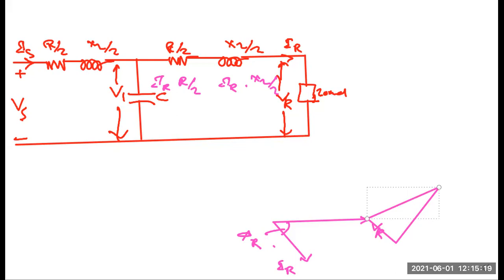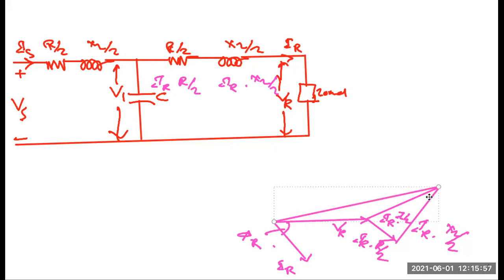So what we'll do now, this is not clear, so I should erase this and redraw it so that it will be clear, otherwise it will be hazy. Now, this is your VR. Now this is your IR into R/2. This is your IR into XL/2. And this will be your IR into Z/2. Okay. So now we'll draw these two lines from here to here.